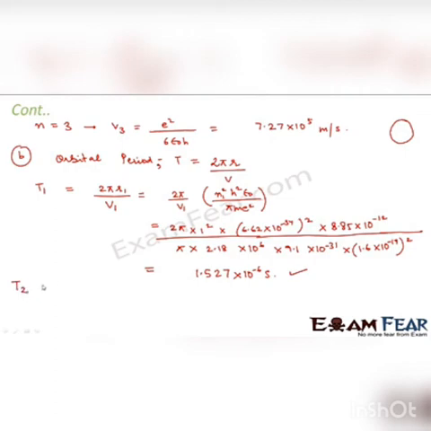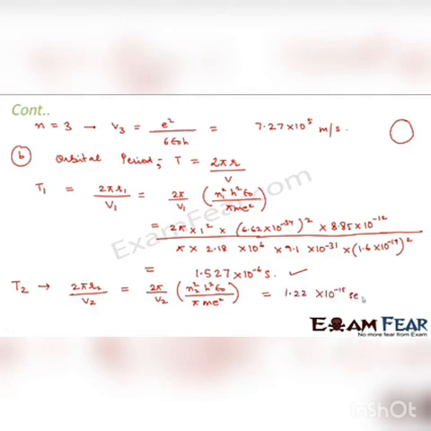Similarly, for n corresponding to 2, the corresponding orbital period will be equal to 2 pi r2 divided by v2. So this comes out to be 2 pi by v2 into r2, which is n2 squared h squared epsilon naught divided by pi m e squared. We'll put all the constants here, and the value comes out to be 1.22 into 10 to the power minus 15 seconds.